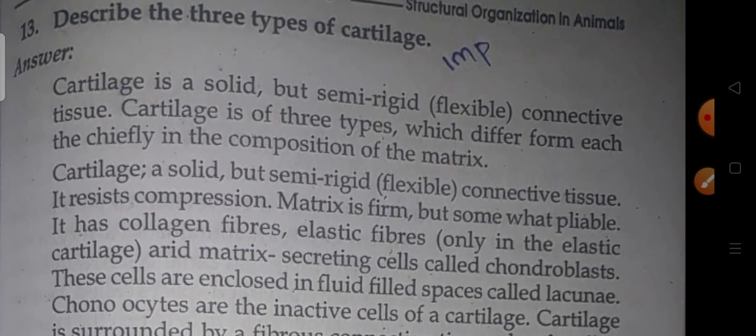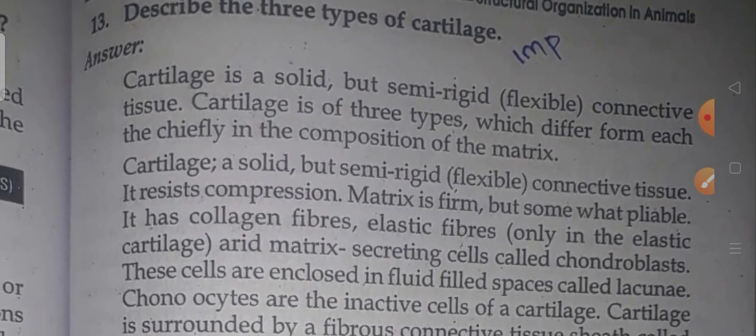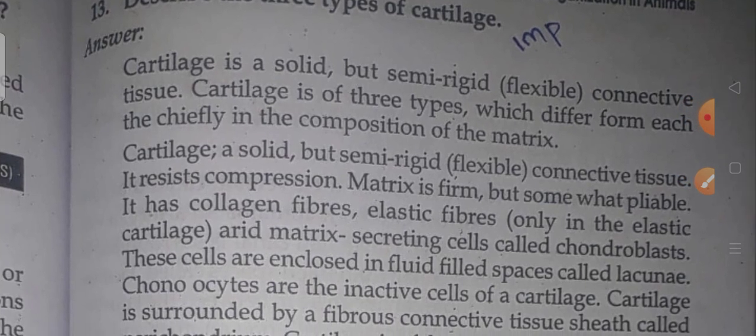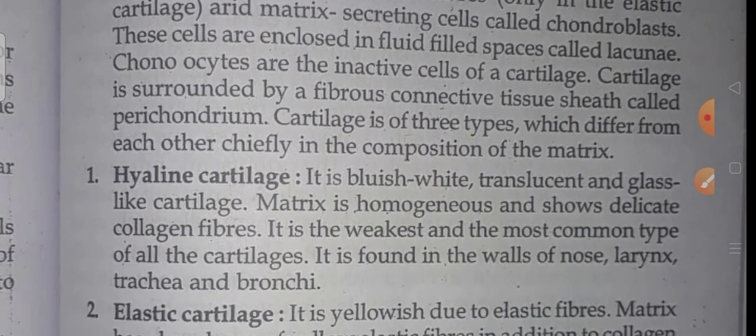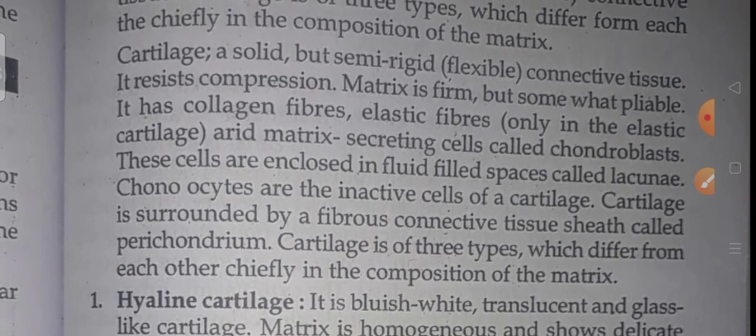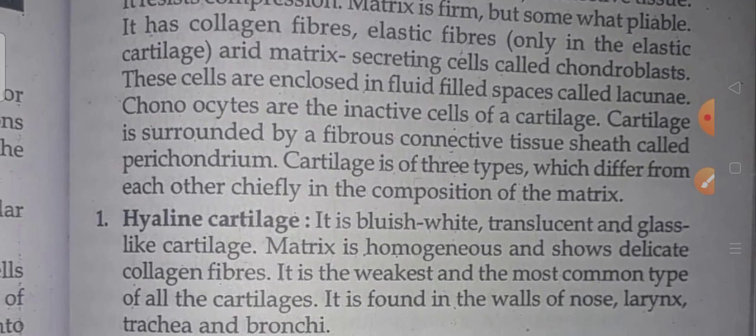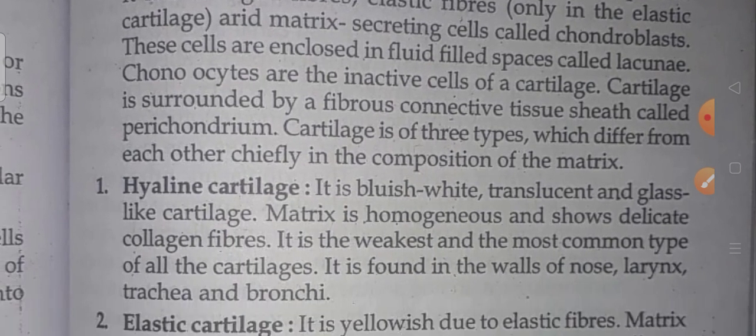Describe the three types of cartilages. Cartilage is a solid but semi-rigid, flexible connective tissue. Cartilage is always solid, but it is a flexible connective tissue. Cartilage has 3 types, which differ from each other chiefly in the composition of the matrix.